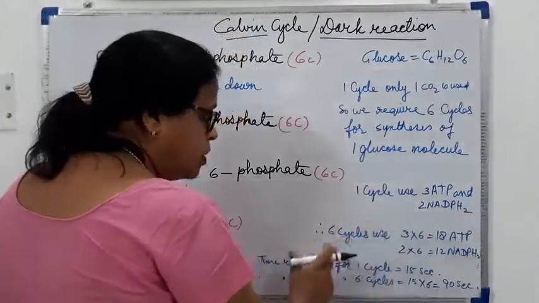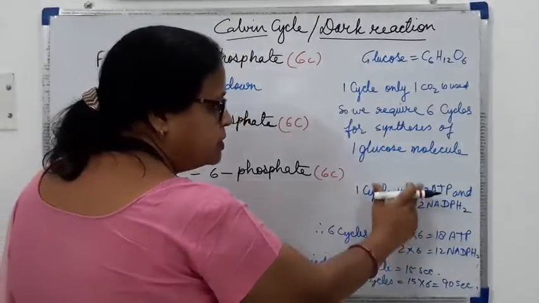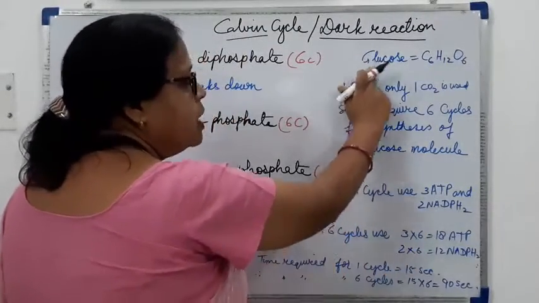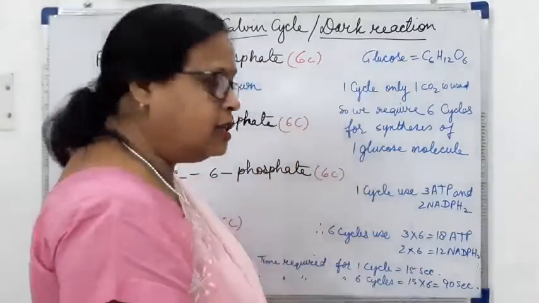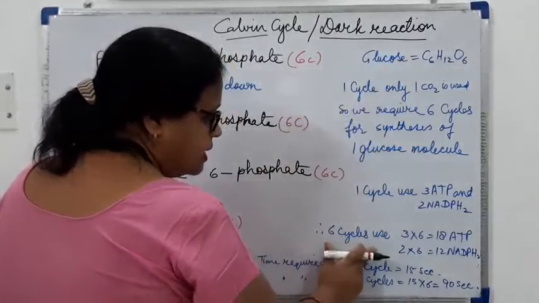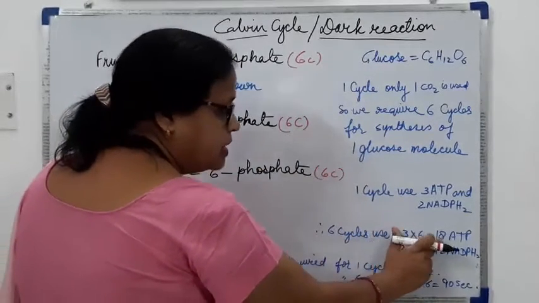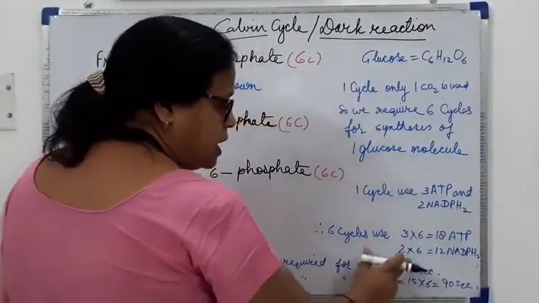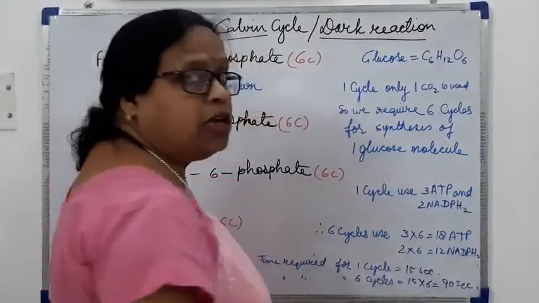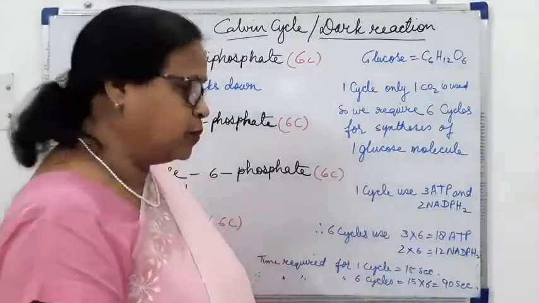So how many total molecules? For one cycle we are using this much, and for one molecule of glucose we require 6 Calvin cycles. So for 6 cycles we will be utilizing 3 into 6, that is 18 molecules of ATP, and 2 into 6, that is 12 molecules of NADPH2.